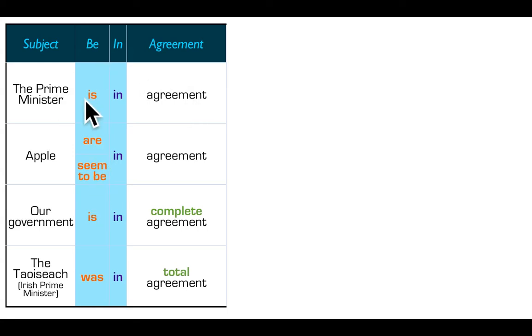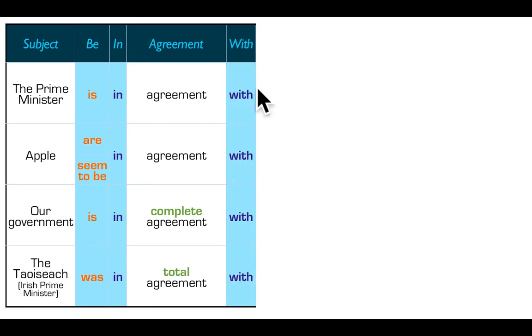So the Prime Minister is, Apple are, our government is, Apple seem to be, the Taoiseach was. Taoiseach is the Irish word that we use for Prime Minister. You will often see it in international broadcasts and newspaper articles. So it is a word from the Irish language. It's pronounced "tea", like cup of tea, and "shock", like electrical shock. So the Taoiseach.